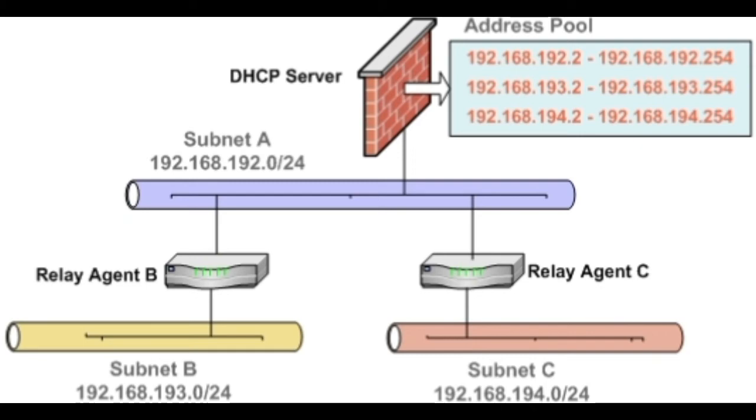Which OSI layer does IP belong to? IP belongs to the network layer in the OSI model. What is a subnet mask? Subnet mask is a 4-byte number used to identify the subnetwork ID and the host ID from an IP address. All the hosts in a subnetwork will have the same subnet mask.